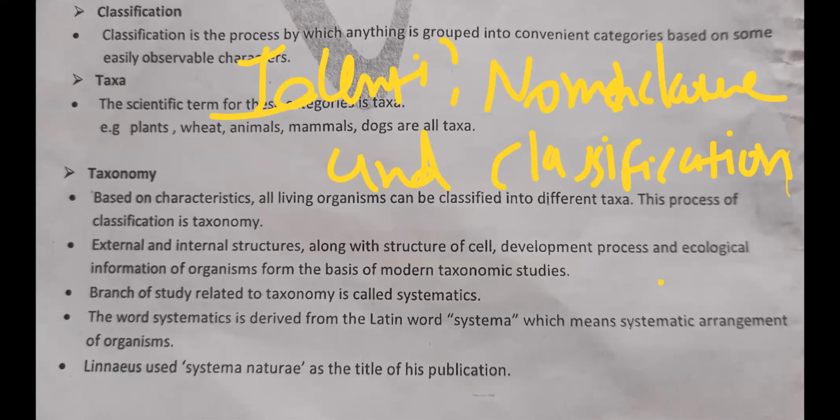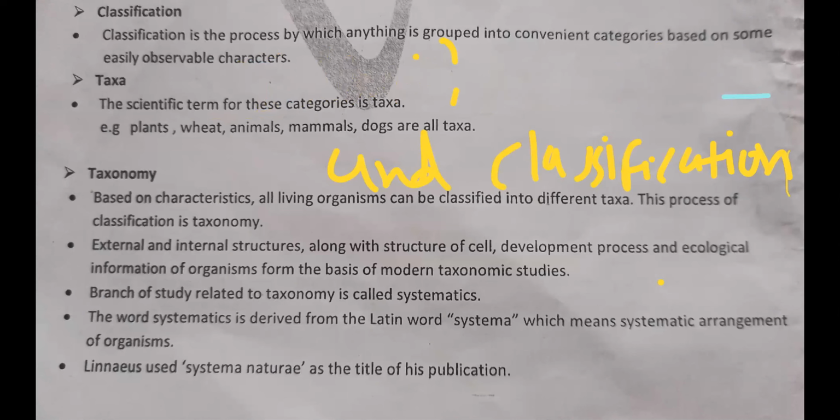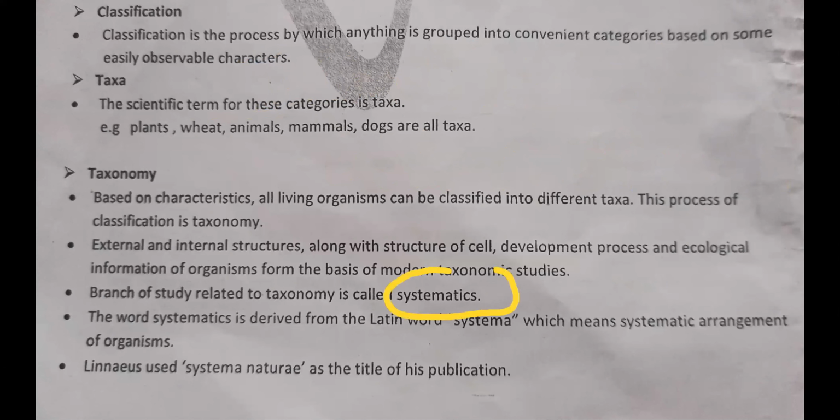Now, with this taxonomy, one more branch is related. It is a branch of taxonomy, okay? That we call systematics. That branch of study related to taxonomy is called systematics.